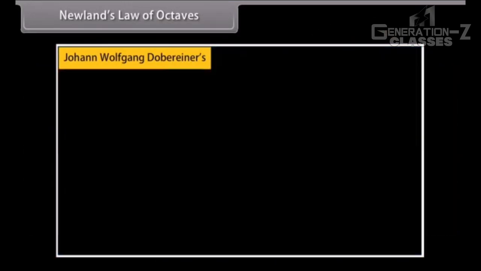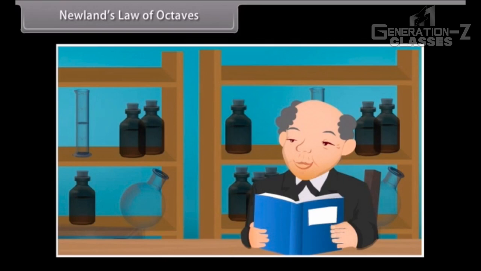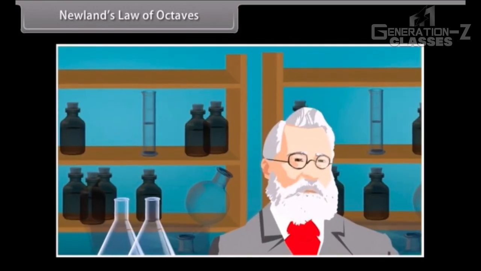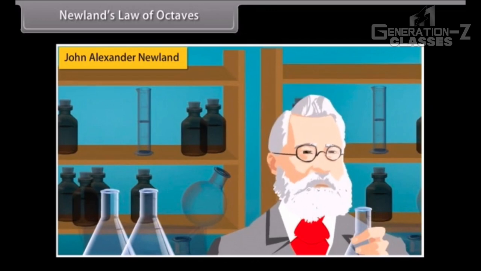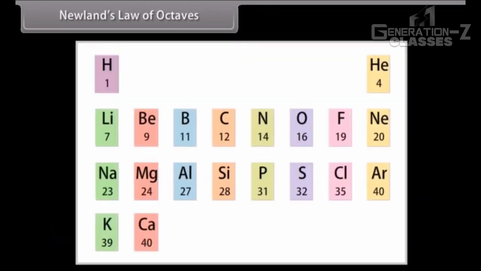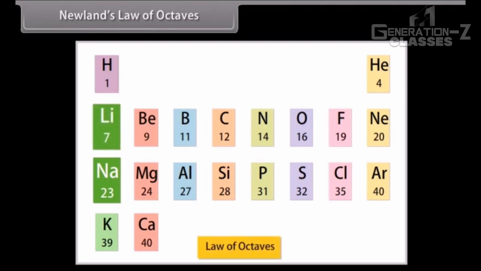Newlands' law of octaves. Dobereiner's research simultaneously encouraged other scientists to start classifying elements. The triads were not useful as they could classify only three elements at a time. In 1864, John Alexander Newlands, an English chemist, discovered that when elements are arranged in the increasing order of their atomic masses, atomic weight, every eighth element had properties similar to the first element. This is called the law of octaves.